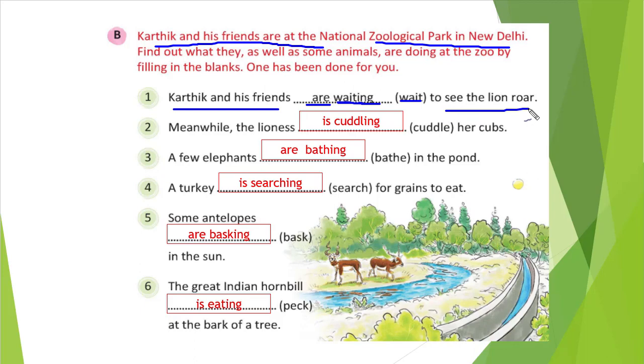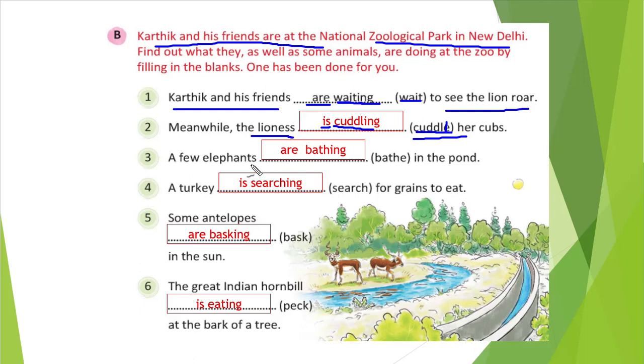Further you will see, meanwhile the lioness blank space cuddle her cubs. Cuddle. So lioness is there, that is singular, so we will write is. Then cuddle, we will remove e and we will write ing. Cuddling her cubs. Okay.